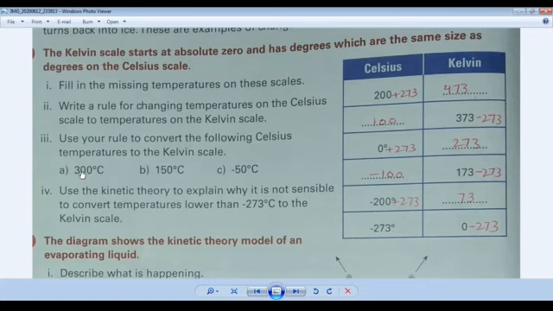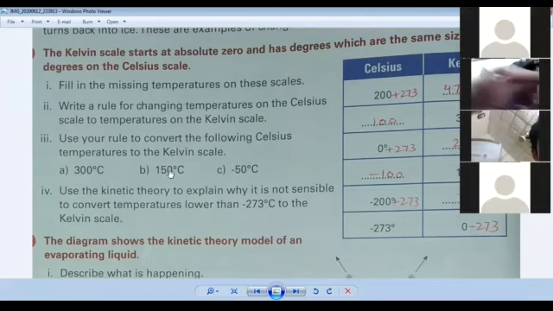Think in your mind and tell me the answer. So definitely it will be equal to 573 Kelvin. It is your answer.